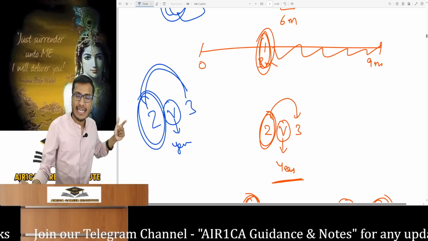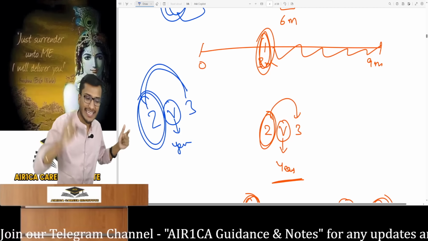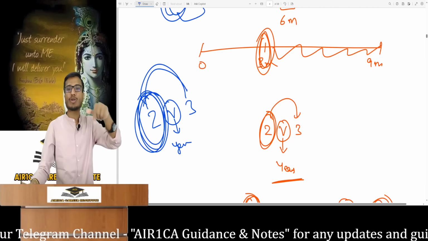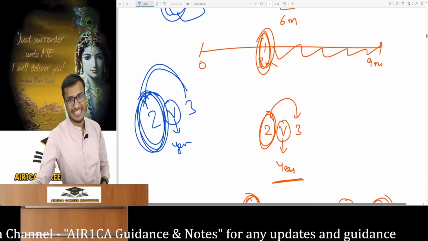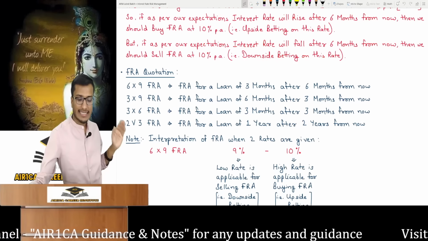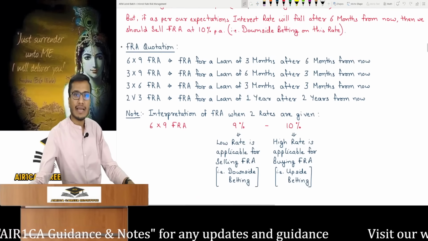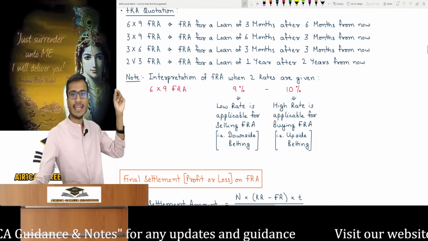If a V sign appears in the middle, what will you say instead of months? Years. We are betting on a 1-year loan 2 years from now. 2 years from today, we are placing a bet on the 1-year loan's interest. It's that simple. You have to understand these interpretations. After this, you should know about the interpretation of FRA rates.